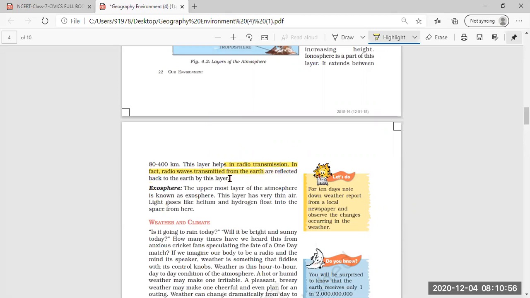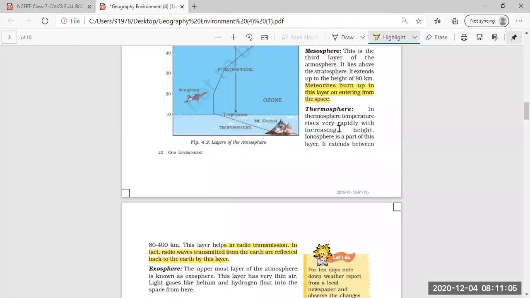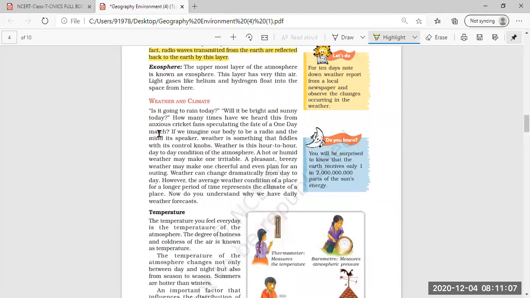The radio waves transmitted from the earth are reflected back to the earth by this layer only. And finally, we read about the last layer of the atmosphere, the exosphere, in which the light gases like helium and hydrogen float into space from this layer only.